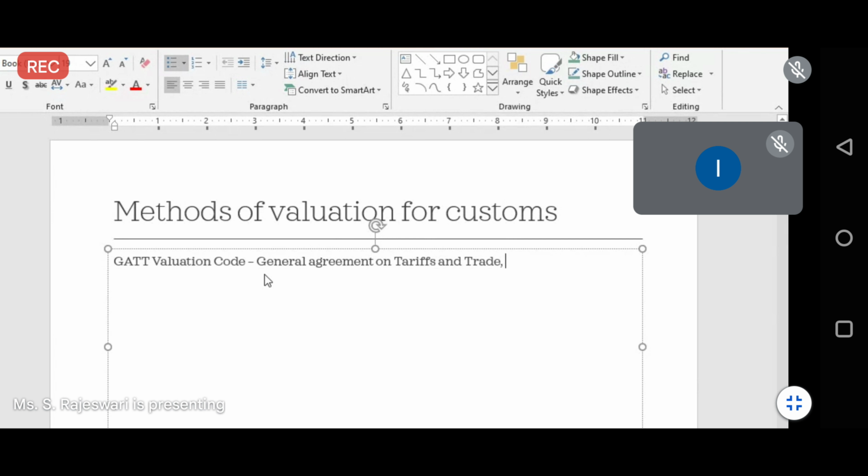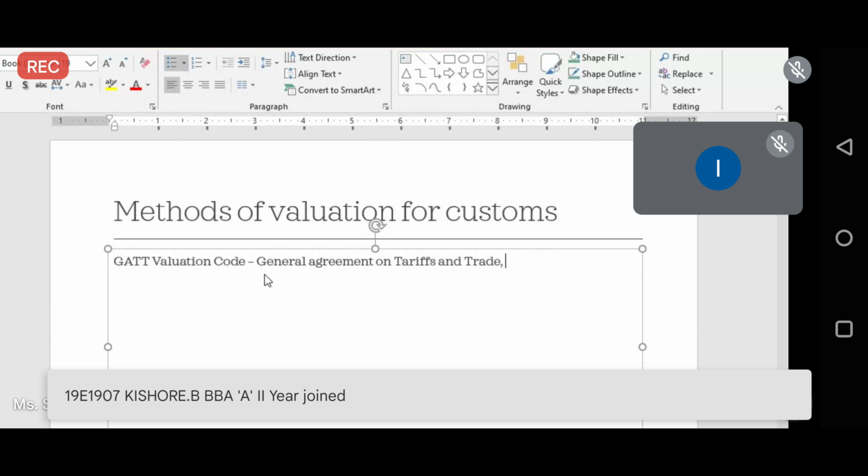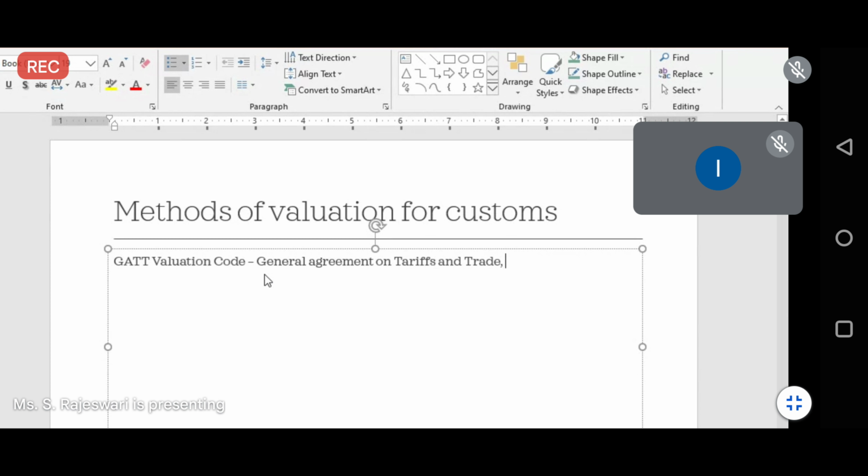Suppose you are importing a luxury car of any X and Y model, in that case whatever customs duty is charged for the same luxury category of car will be charged for the X and Y value also. So that is the nearest accessible value.